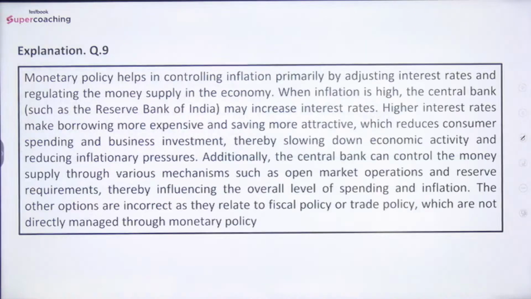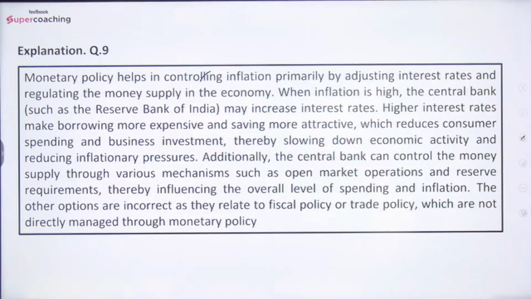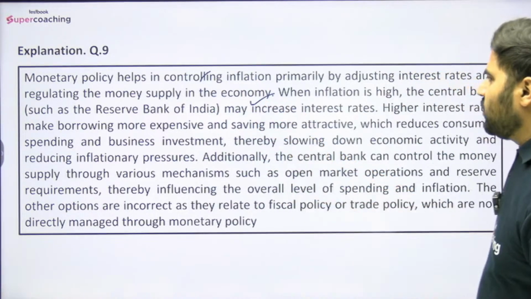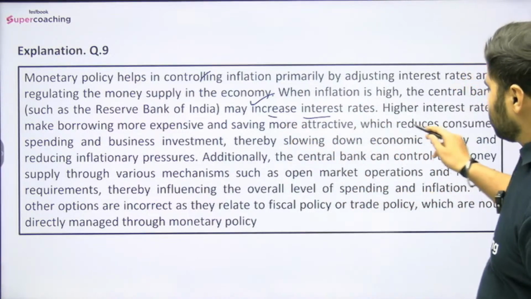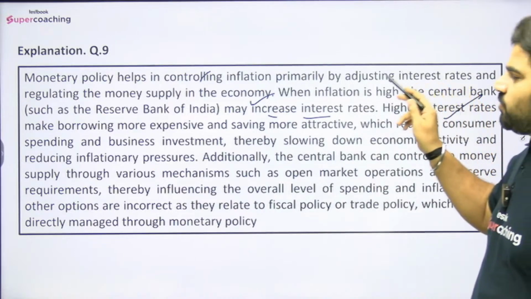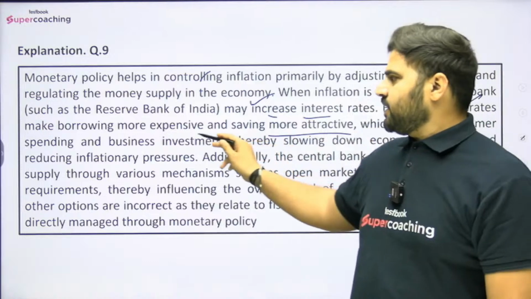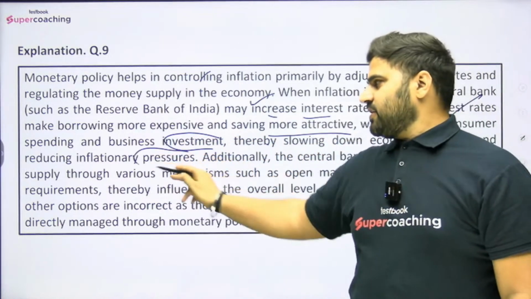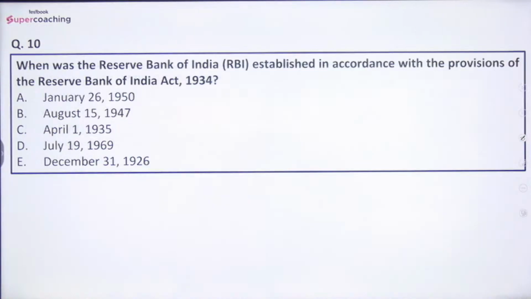So here you can read explanation number 9. Monetary policy helps in controlling inflation primarily by adjusting interest rates and regulating the money supply in the economy. When inflation is high, the central banks such as RBI may increase interest rates. Higher interest rates make borrowing more expensive and saving more attractive, which reduces consumer spending and business investment, thereby slowing down economic activity and reducing inflationary pressure. Same thing that I have told you, you can read in the explanation part itself.